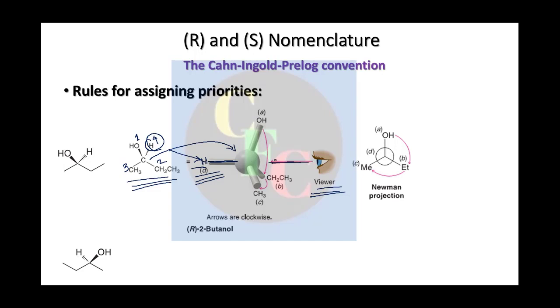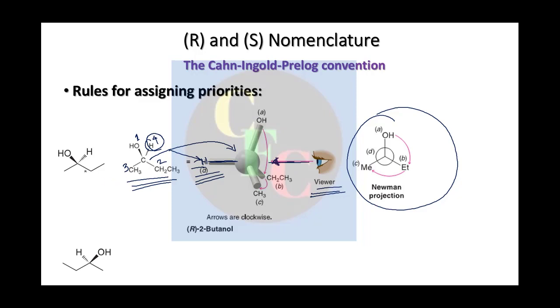If you view along this axis, what will you see? It will appear something like this to you. The OH, the ethyl and the methyl will look like this. See, if you just rotate it here, it will look like this.